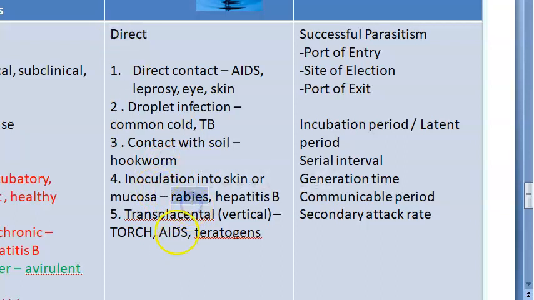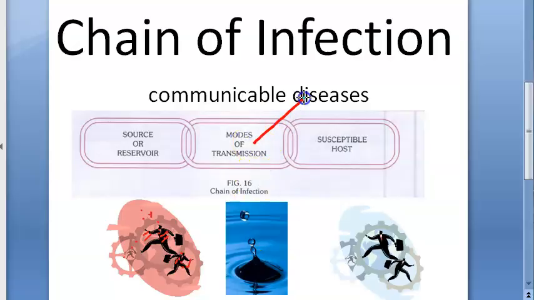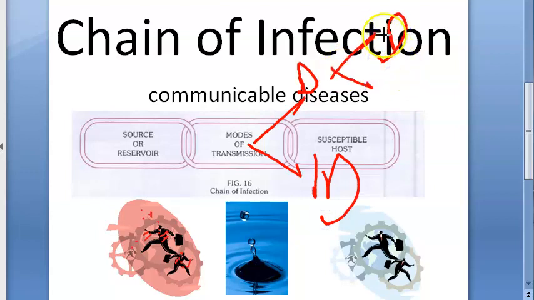So you need to understand some logic here. So now in modes of transmission, direct we have seen. We have to move to indirect. Under direct, what did we see? Direct contact, inoculation, rabies, then droplet infection, then direct, what was it?